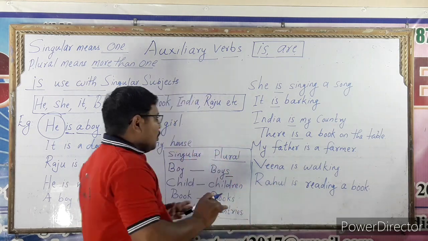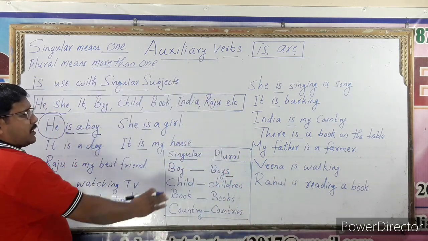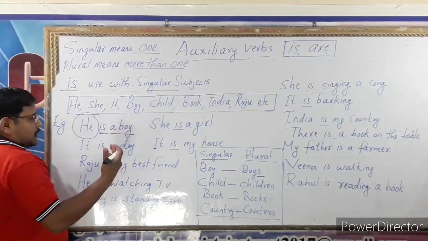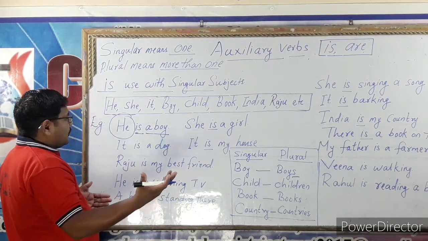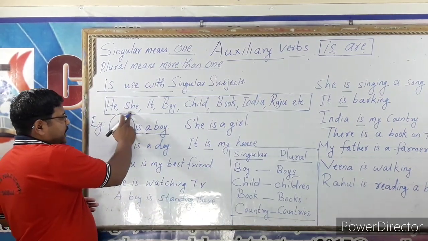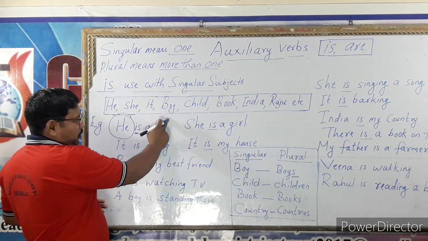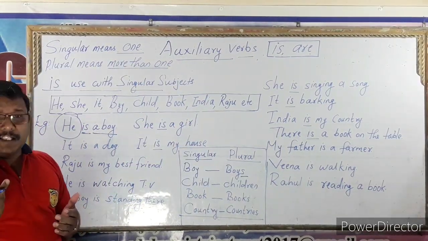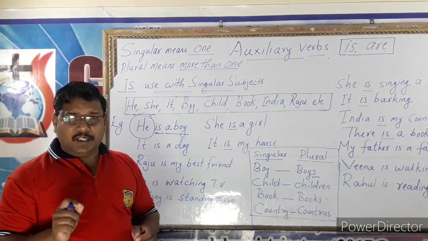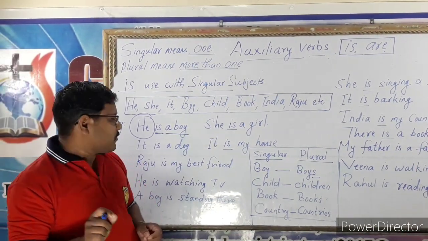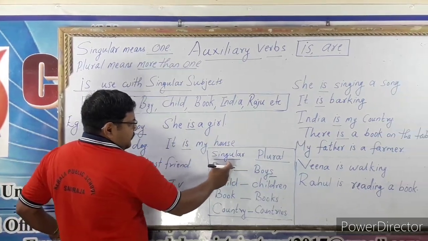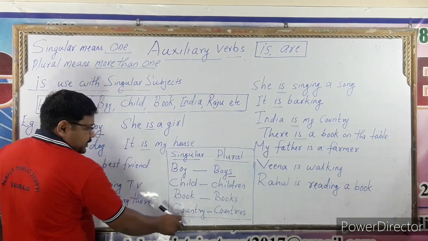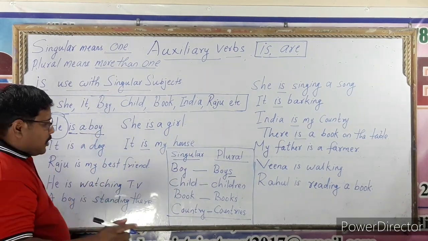See, only a singular subject is used with is. So, try to understand. He, she, it, boy, child, book, India, Raju: these singular subjects use is. So, look at the board. Singular and plural. I have written some singular and some plural words.